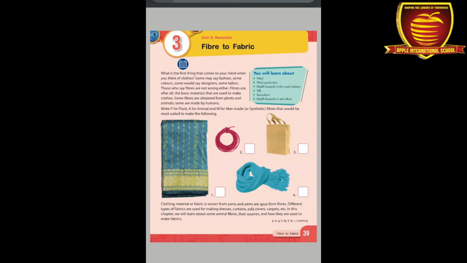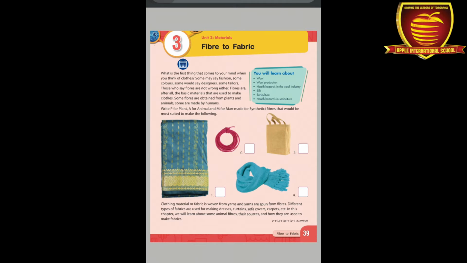These fibers help us to make clothes. We make clothes by giving some designs to them, by applying some attractive colors to them, and so they form a fabric. So those who say fibers are not wrong either. Fibers are after all the basic material that we use to make clothes. Some fibers are obtained from plants and animals, as we already discussed, and some are made by human beings, that are synthetic fibers.